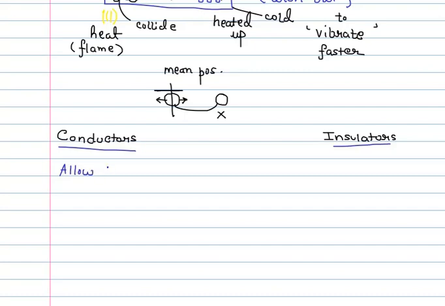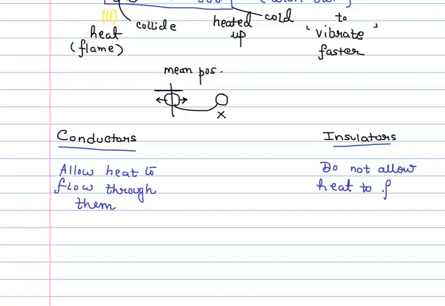Conductors allow heat to flow through them, whereas insulators do not allow heat to flow through them. That is the basic difference. Therefore, insulators are also said to be bad conductors or poor conductors.